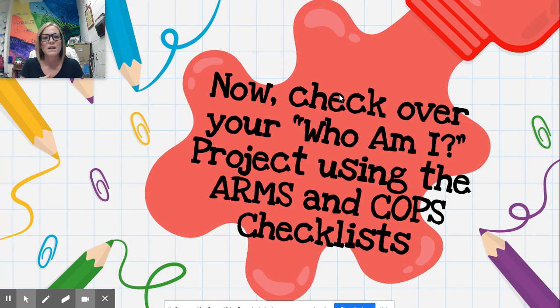Now, when you go through using the checklist, do not just simply check off saying, hey, I did all of these, because when I go back to actually grade your project and I can tell that you did not revise and edit your project, then you'll be asked to redo it again. So take the time, follow through those checklists, checking the ARMS and COPS checklist, checking your project. If you're not sure of something, please let us know and we'll be sure to help you.